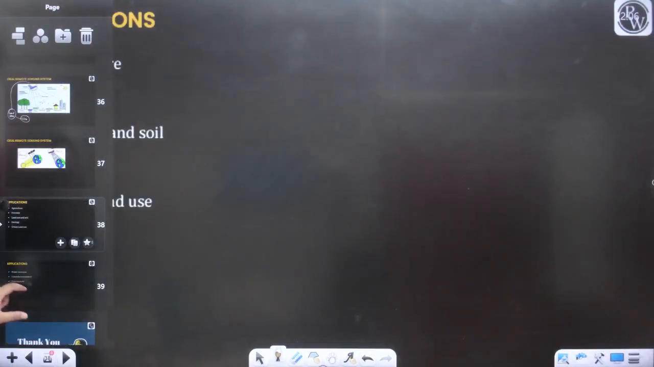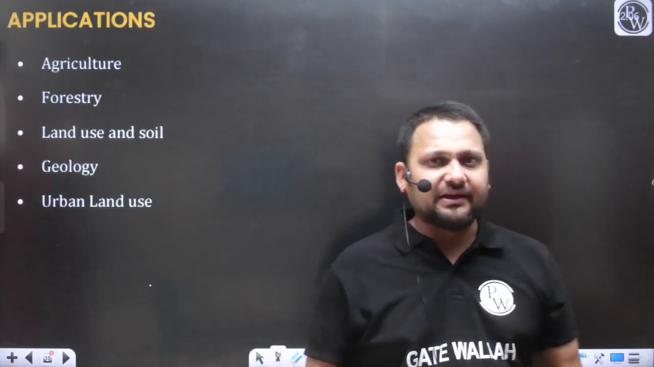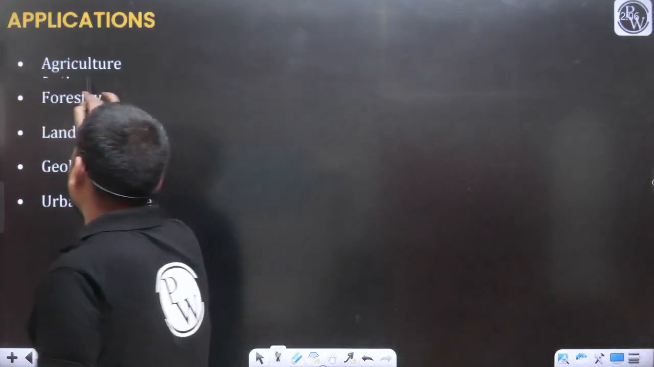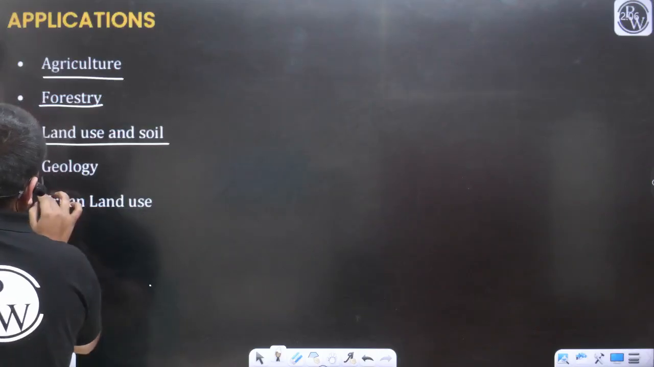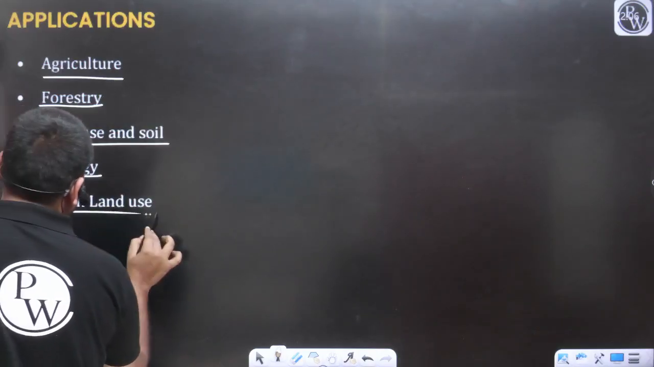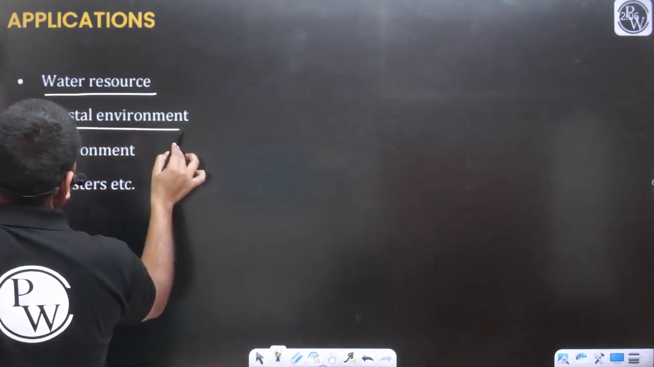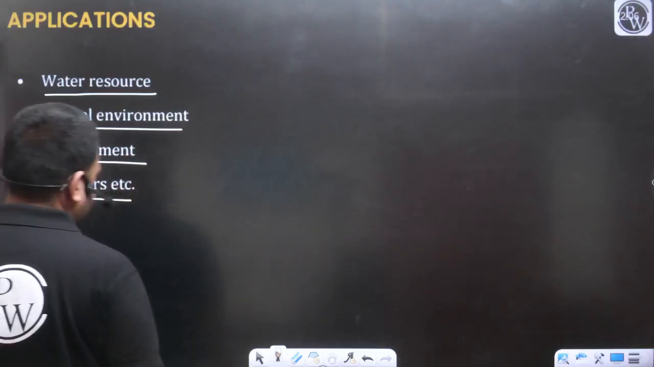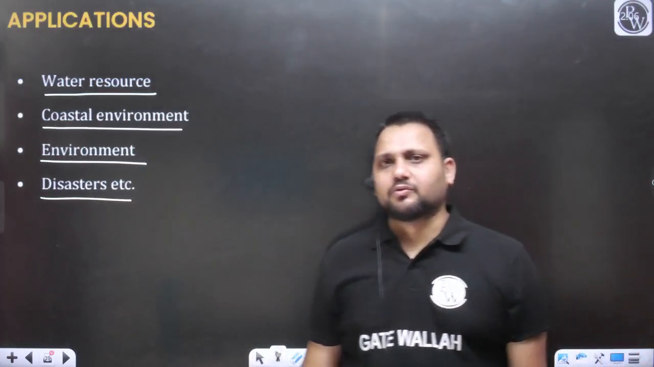So if I talk about the application, again, remote sensing is applicable in all the fields, like agriculture, forestry, land use and soil, the geological field, urban land use, water resource management, coastal environment management, and disaster management, etc. In all these fields, remote sensing is going to be helpful.